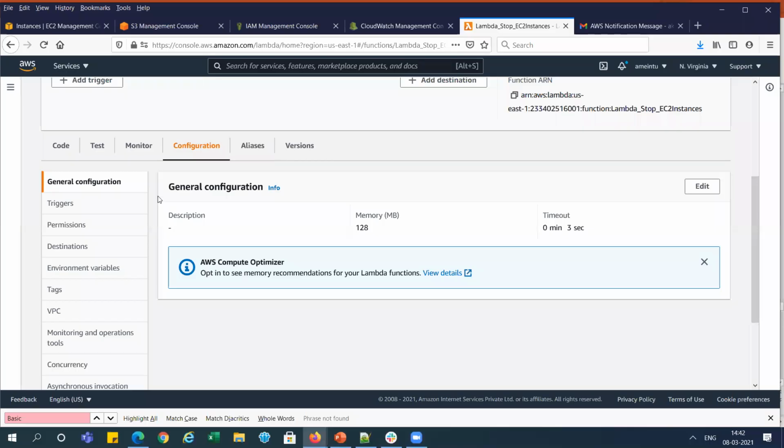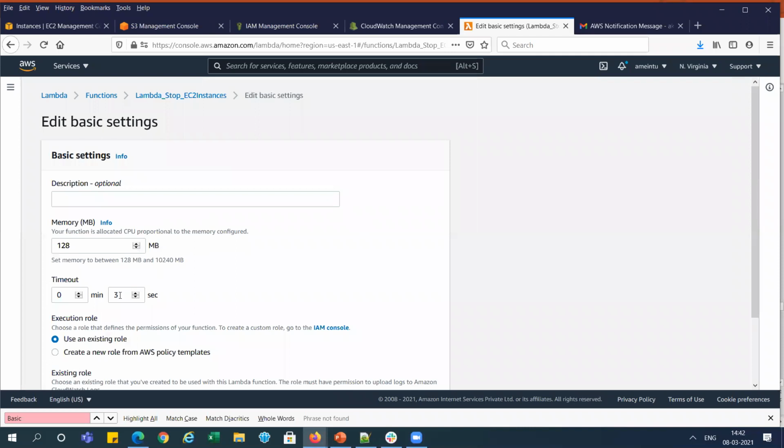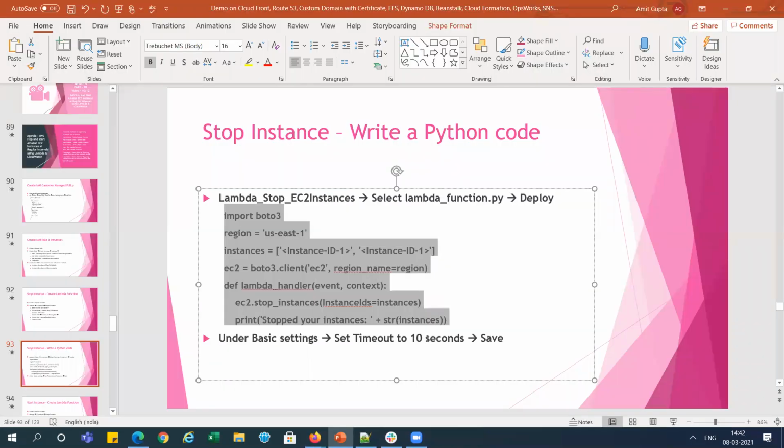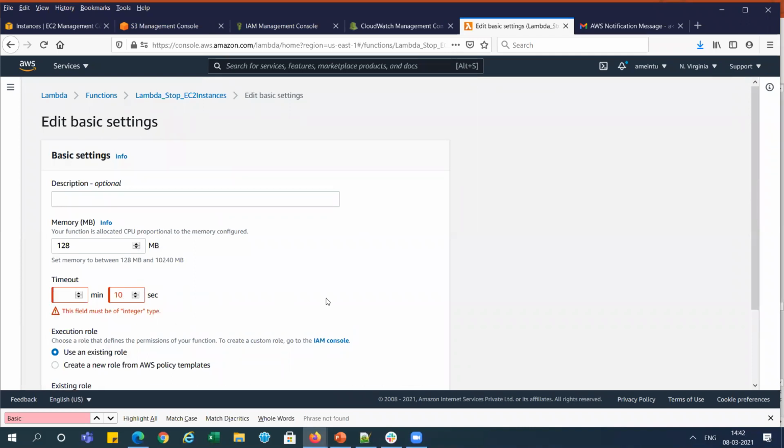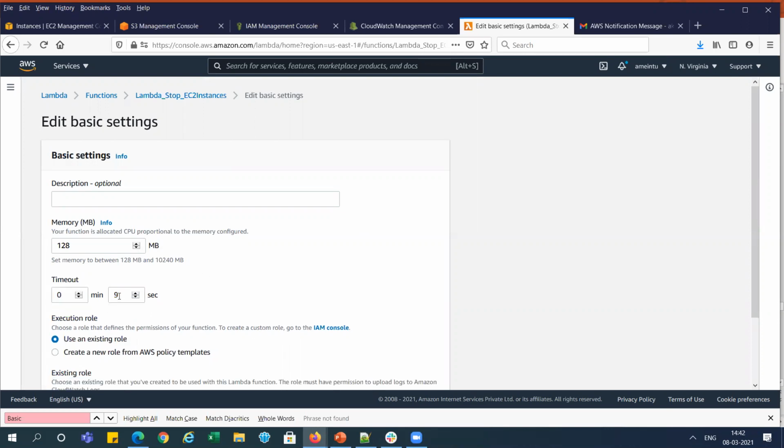You can see in the general configuration it is showing a timeout of 3 seconds, right? So I'm editing it, and I'm setting the timeout to 10 seconds, 0 minutes 10 seconds, right?